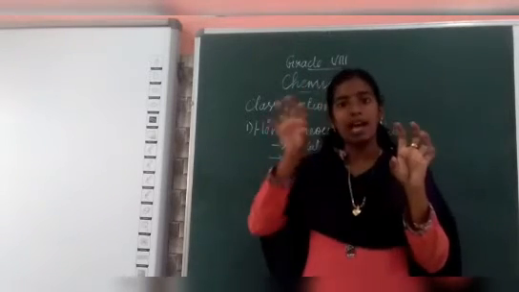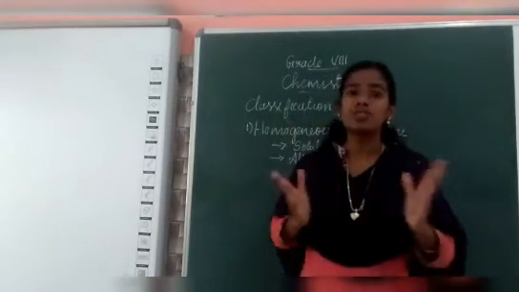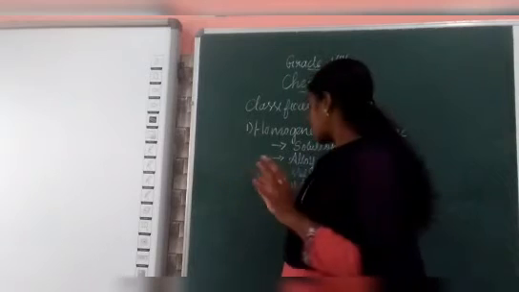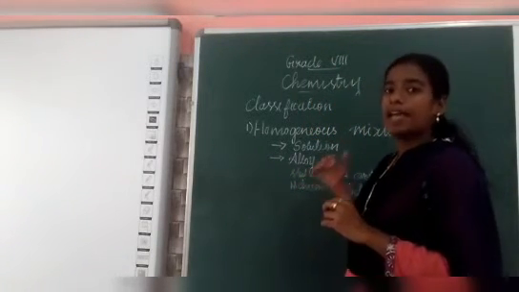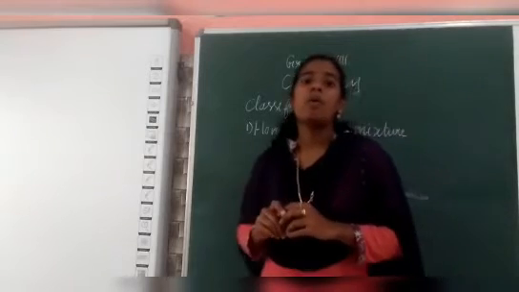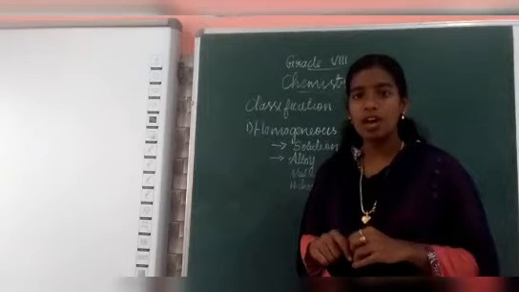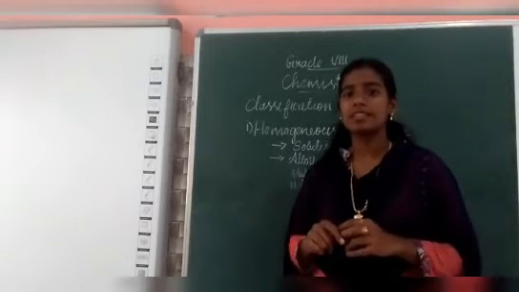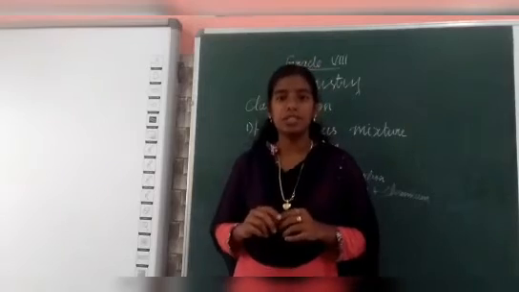With this metal, another metal or a non-metal can combine to form the mixture. For example, stainless steel is an alloy of iron and carbon. One more example, nichrome is an alloy of nickel and chromium. Clear about homogeneous mixtures?